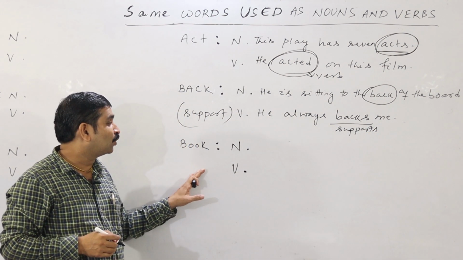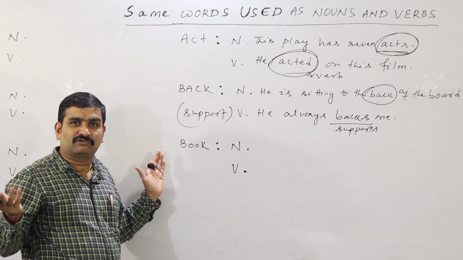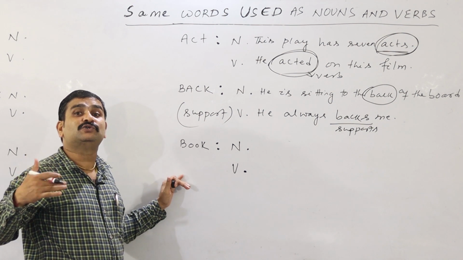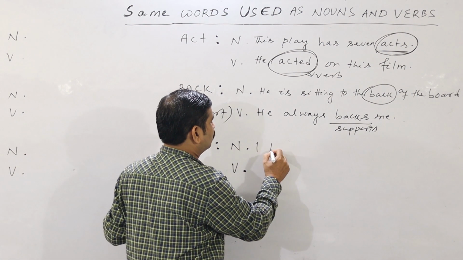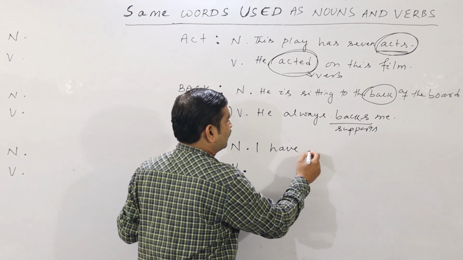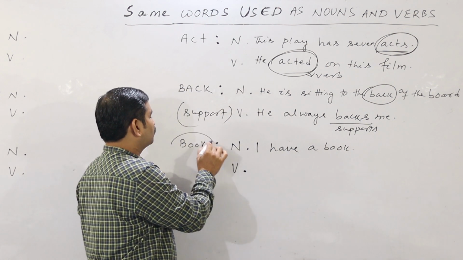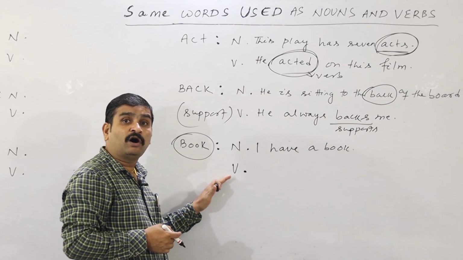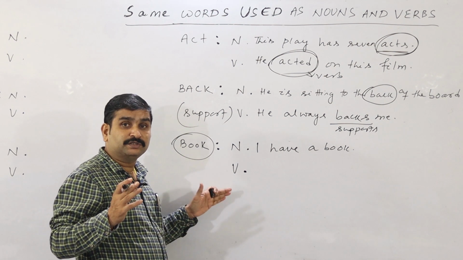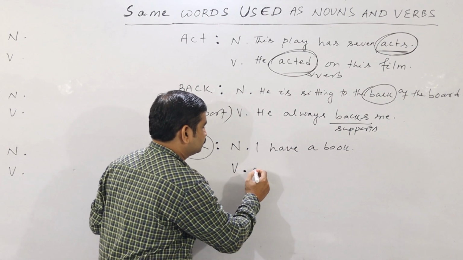What is that word? Book. All of you know book. There are so many books there. That is noun. Then how to use book as a verb? That is important. So first simple example: I have a book. That is noun. Book means reading material. And what is the verb of the book? Book means advance booking.